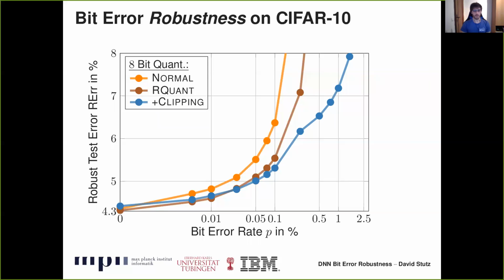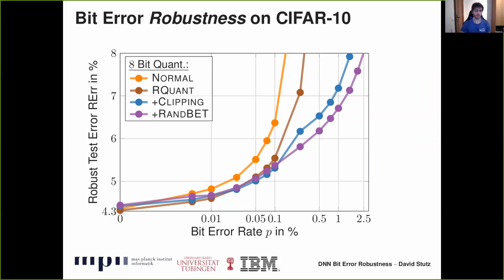Second, we use weight clipping during training. This means that during training, the weights are explicitly constrained to a small interval. We found that this regularizes the DNN to learn more redundant and so also more robust weights. As can be seen here, weight clipping further reduces robust test error, especially for very high bit error rates.